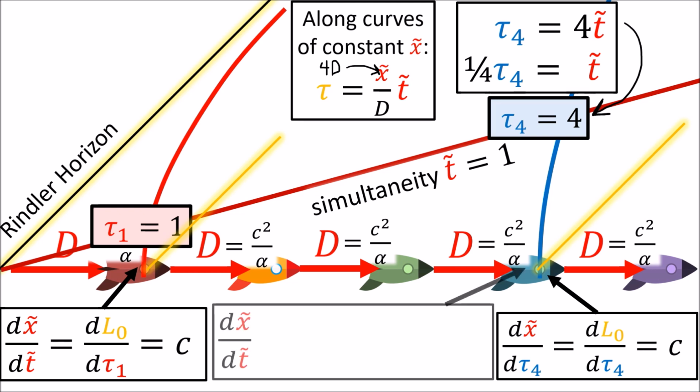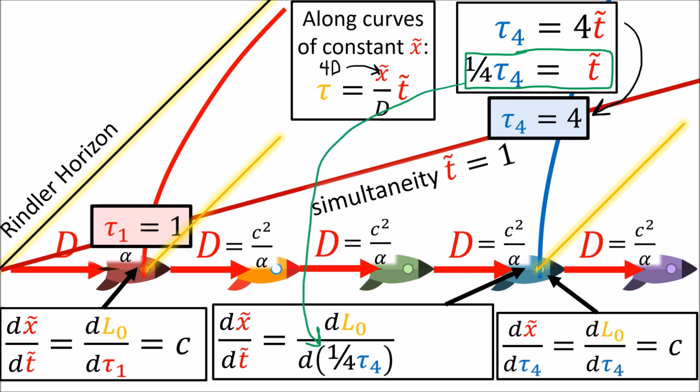However, if we measure this light beam at the fourth spaceship using the Rindler coordinates dx tilde by dt tilde, we're not measuring this light beam using a local clock, since 1 unit of t tilde time is only equal to 1/4 of the local proper time tau4 on the fourth rocket. The result is that we get the speed of the light beam to be 4c, because it was measured with a non-local clock.